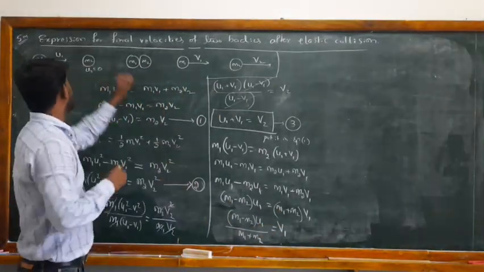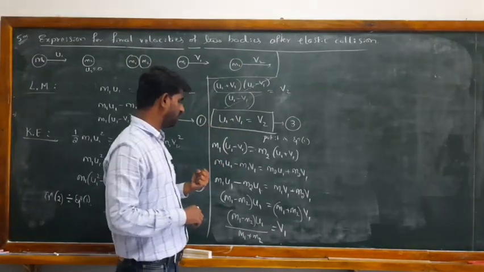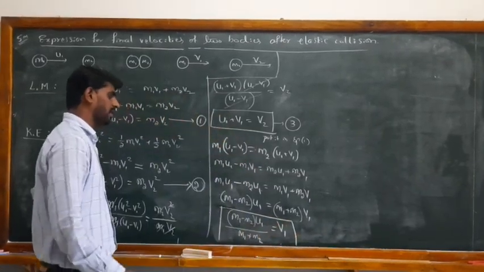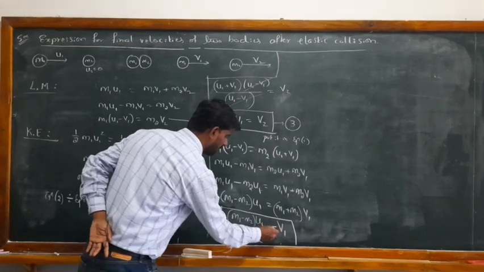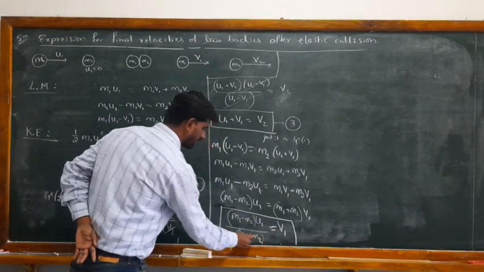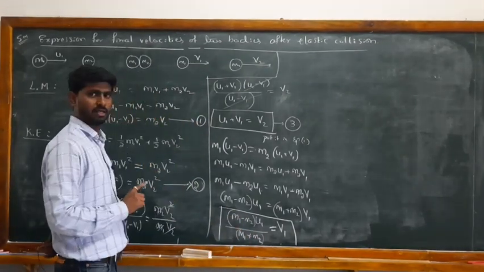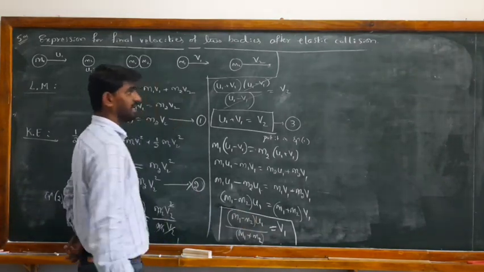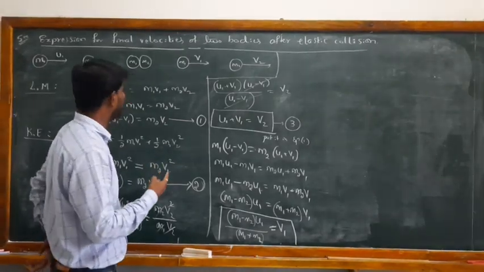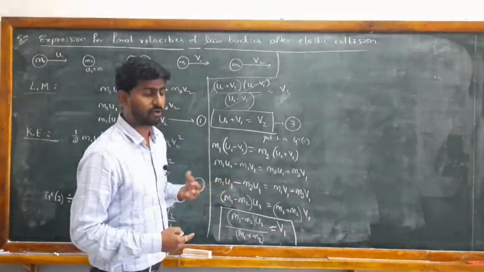So what's our headline? The final velocities of two bodies after the collision. So how to get the value for v1 and v2? So this becomes our v1. Okay, so v1 is equal to m1 minus m2 into u1 divided by m1 plus m2. This is m1 plus m2, this is m1 minus m2. Numerator has minus, denominator has plus. And this u1 is the velocity of body number 1 before the collision. Okay, so I want to get the v1.